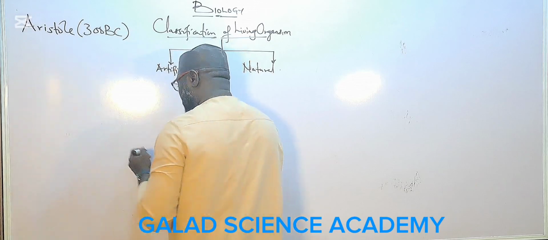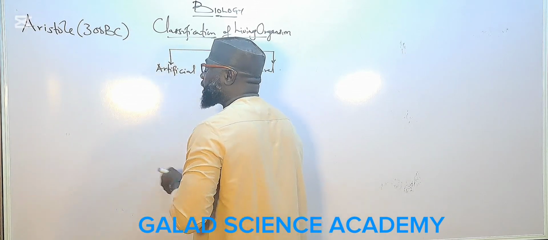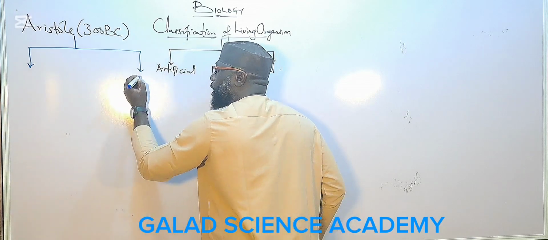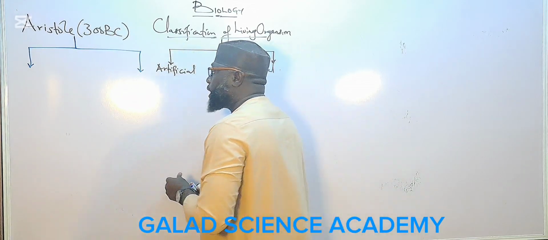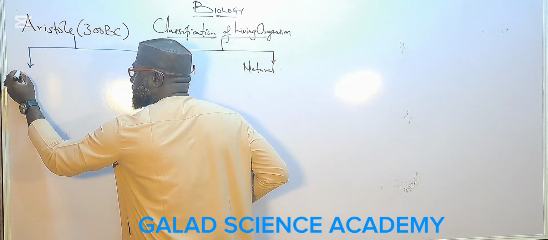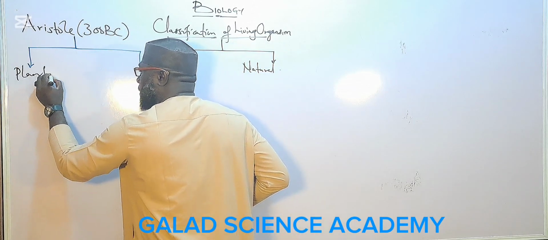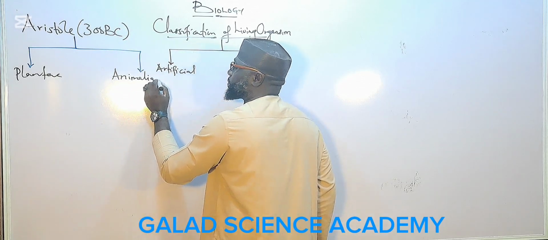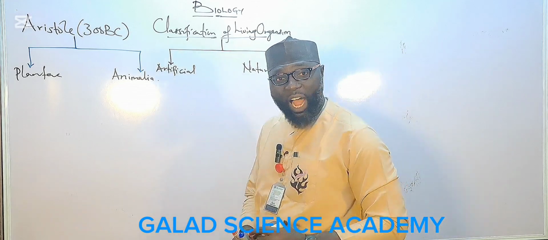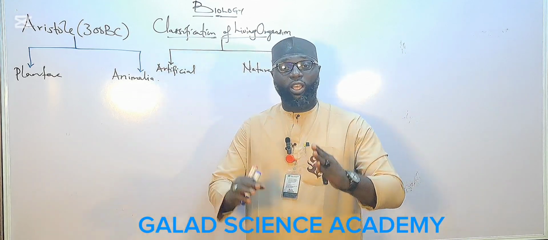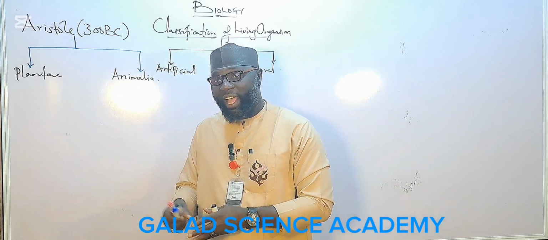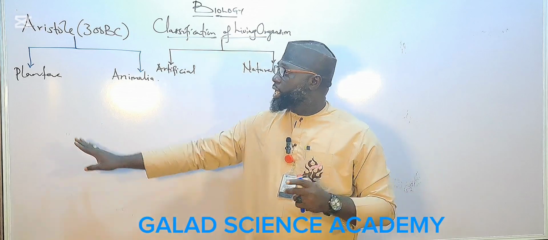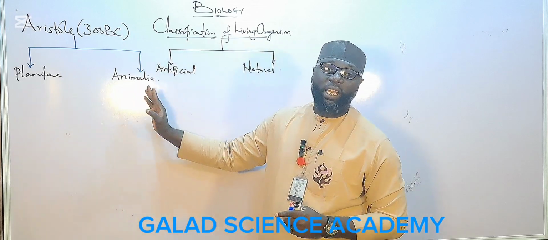Classify all living things into how many kingdoms? Two kingdoms. The first one is kingdom Plantae. The second one is kingdom Animalia. So Aristotle is the first scientist, a great Greek philosopher, that classified all living organisms into two kingdoms: kingdom Plantae and kingdom Animalia.